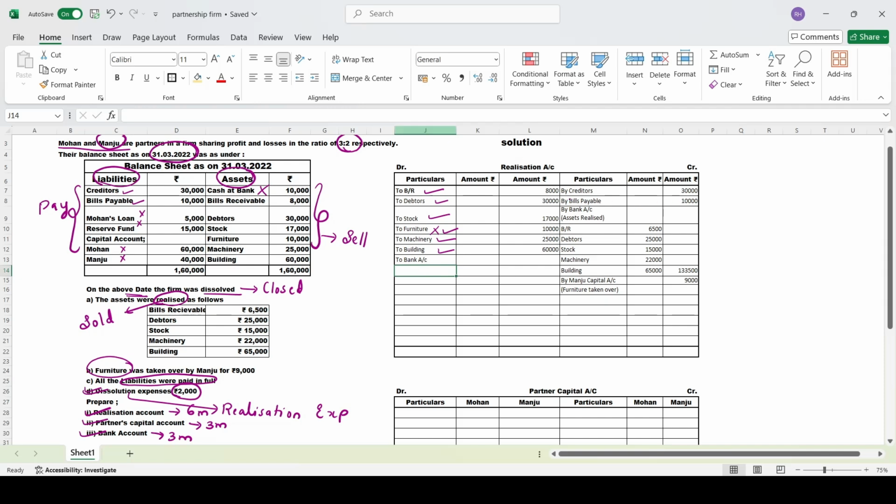We have only 2 external liabilities, that is, one is creditors and one is bills payable. Here they have given that all the liabilities were paid in full. So you have to pay the entire liabilities over here. So we'll pay one by one. First is creditors.